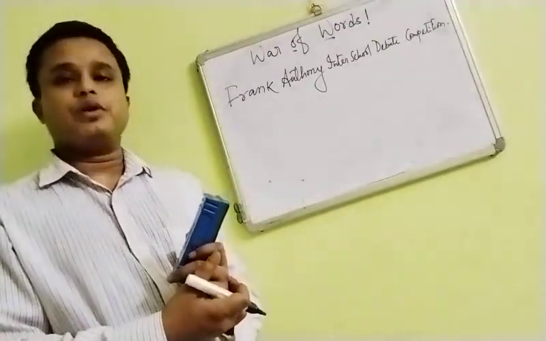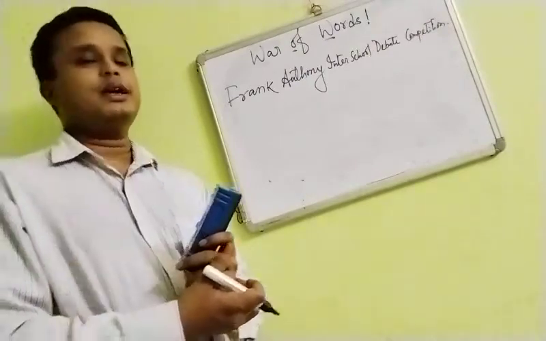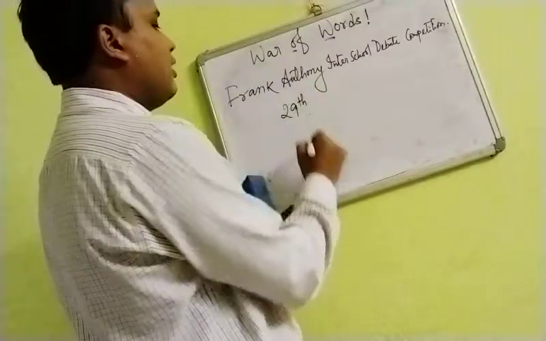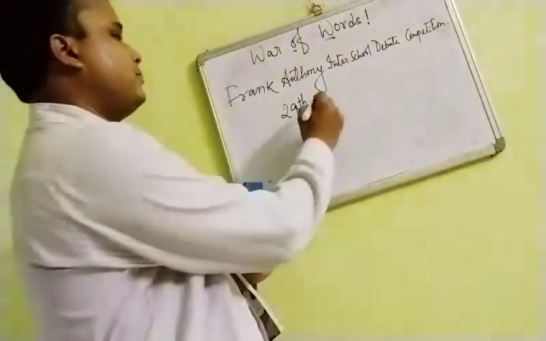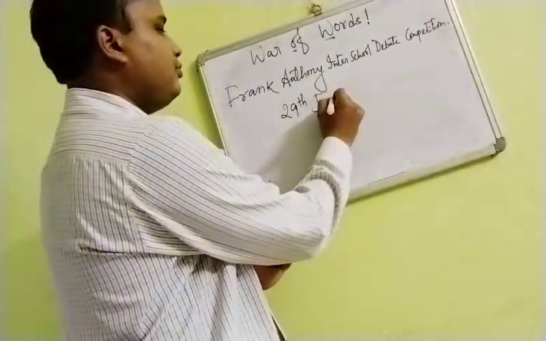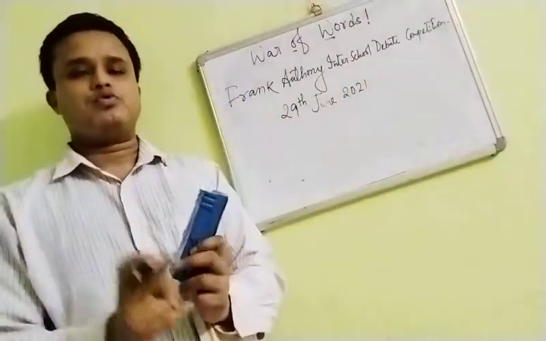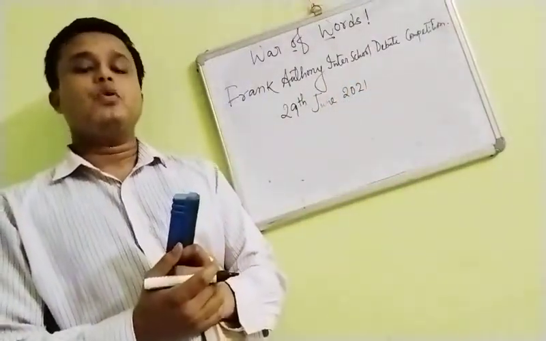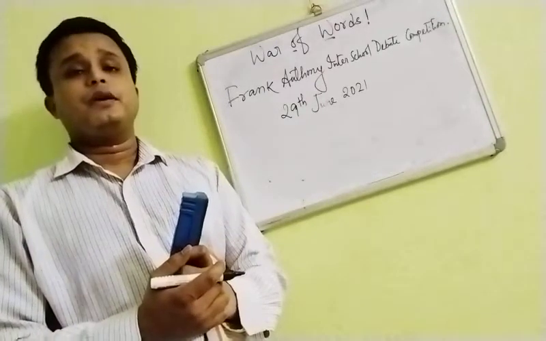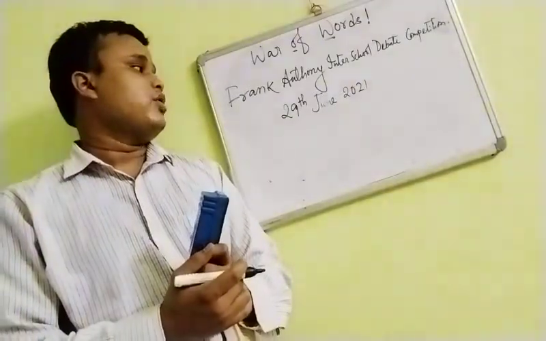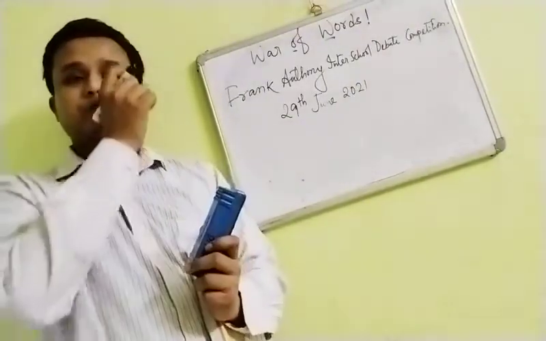So today is the 14th, and we shall be giving the date 29th of June 2021, and there will be no punctuation. Okay, there will be no punctuation in the date part. So you are not punctuating this part, you are writing only 29th June 2021.